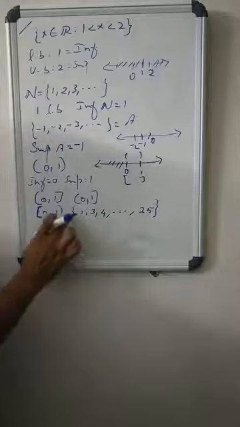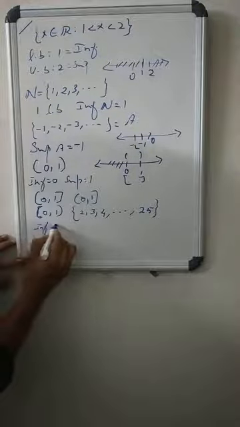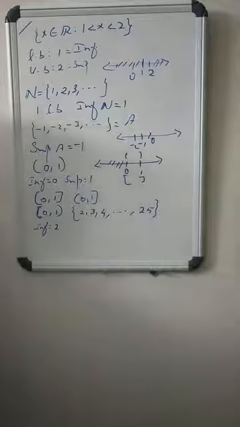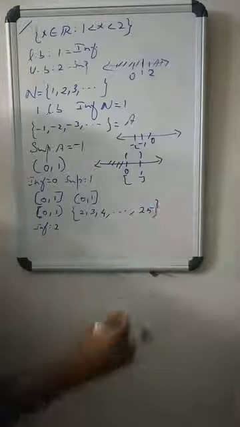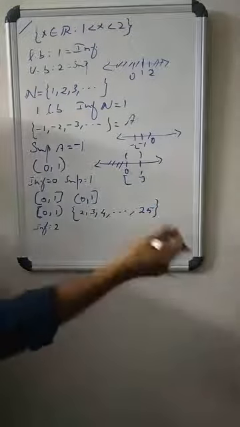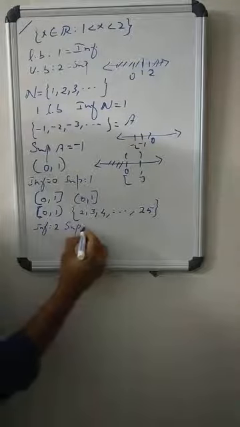So 2 is the greatest lower bound, so its infimum is 2. Similarly, 25 is an upper bound, and any number greater than 25 is also an upper bound. So 25 is the least upper bound, so the supremum is 25.